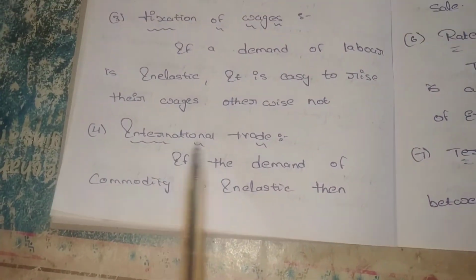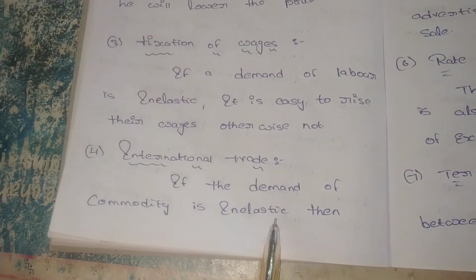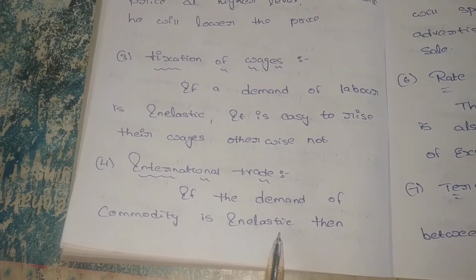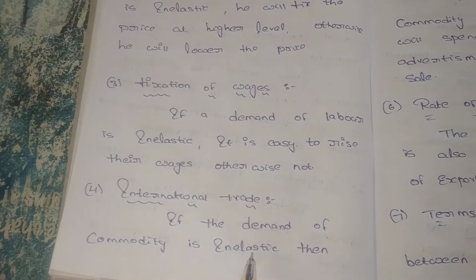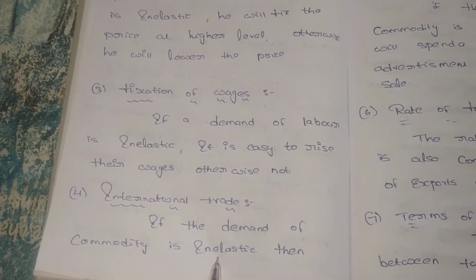Next, international trade. If the demand for a commodity is inelastic, in international trade where we are doing exports and imports, there is no change in demand when there is a change in price. The price may increase or decrease.